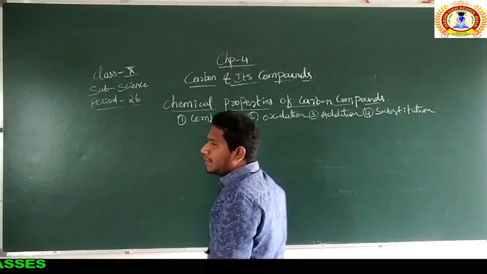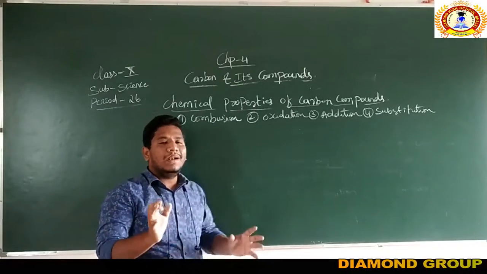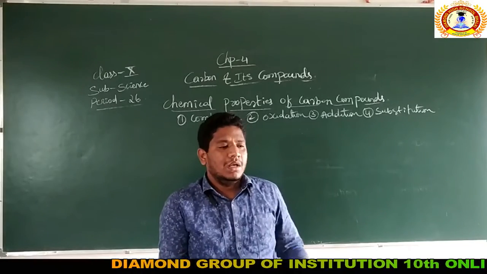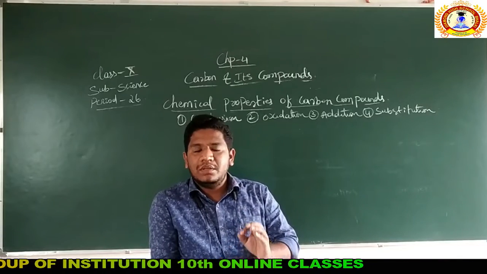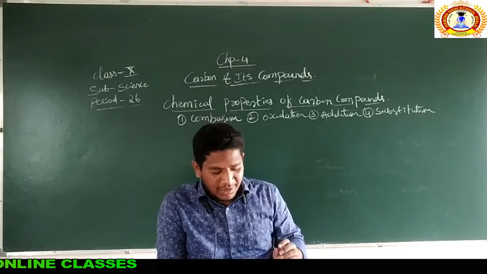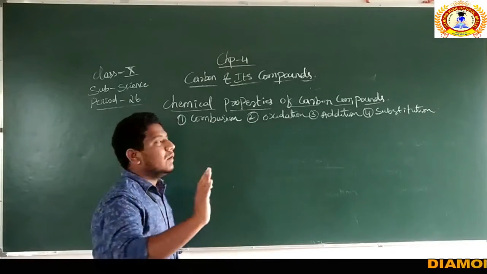These are the four chemical properties of carbon compounds that are very important for your annual examination. If you want to score more marks in the annual examination, you have to prepare this without any condition. There is a fixed question of 2 marks on this topic.